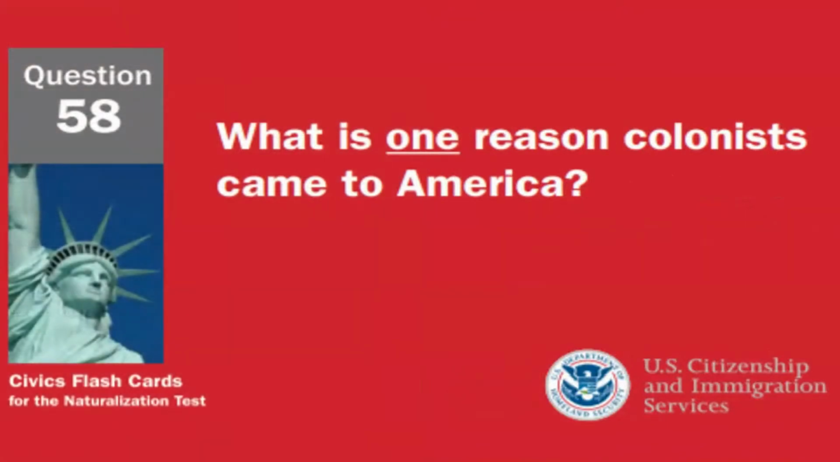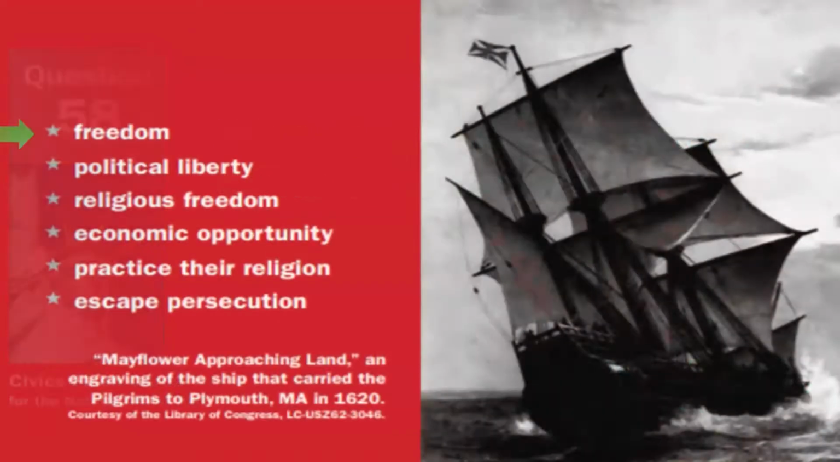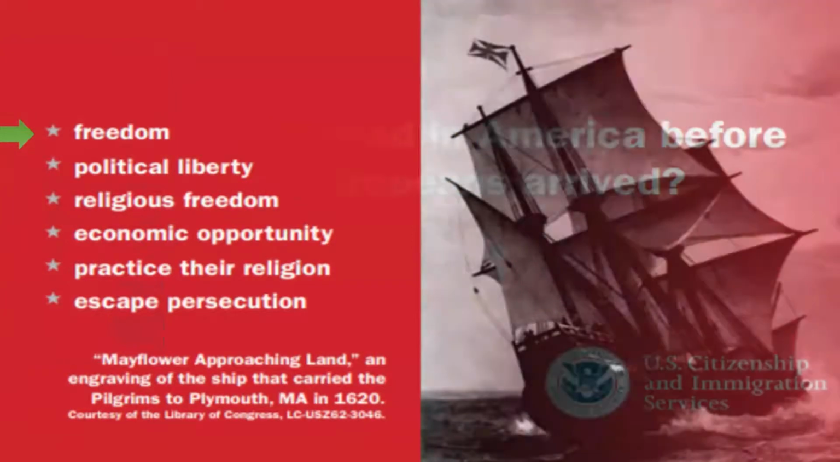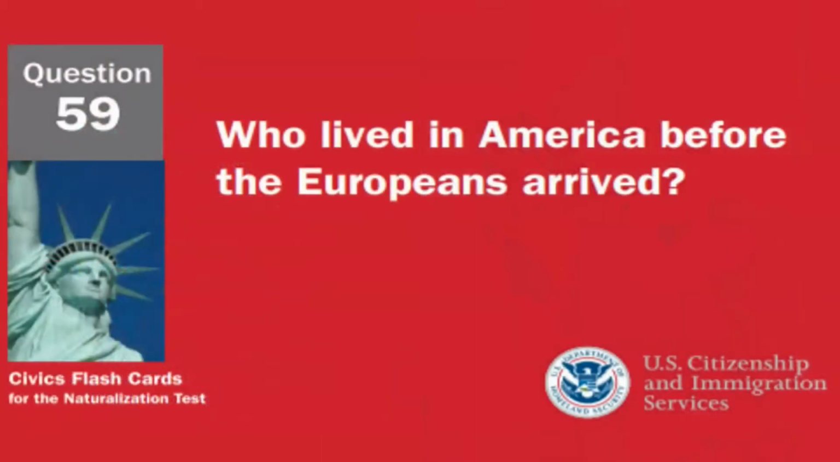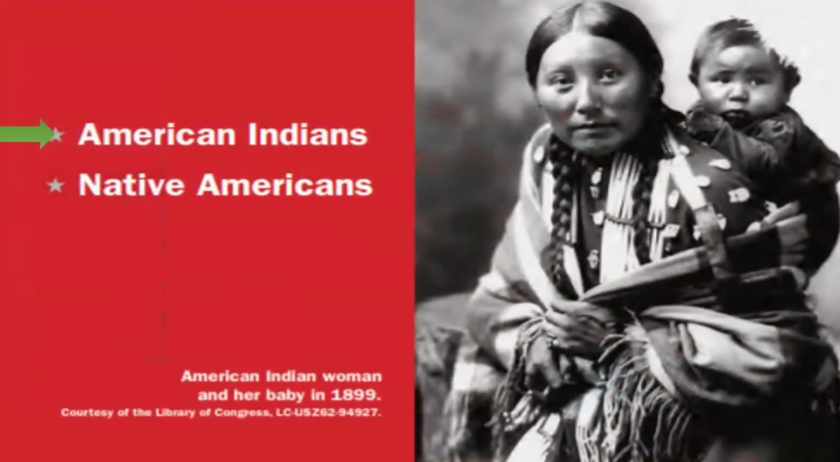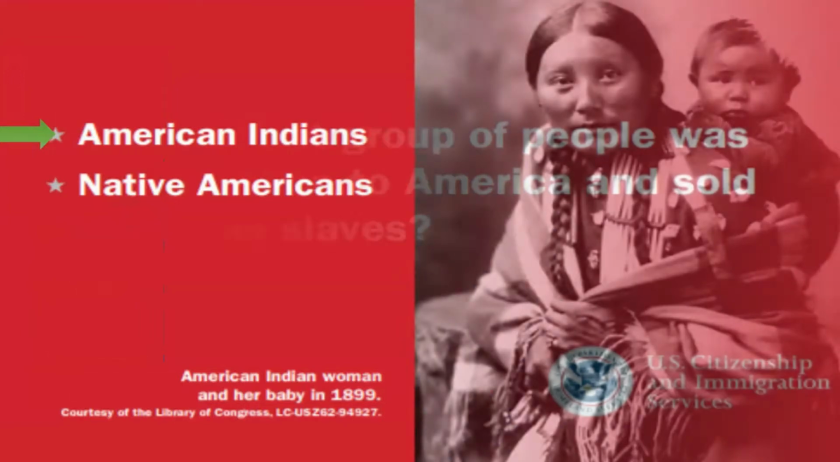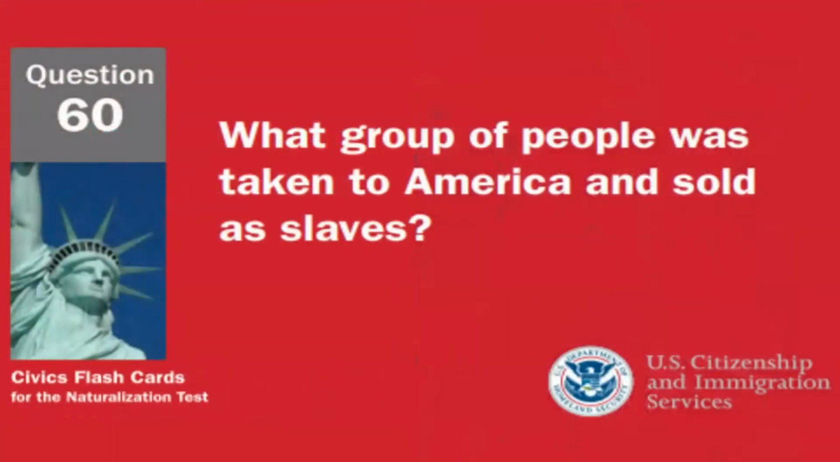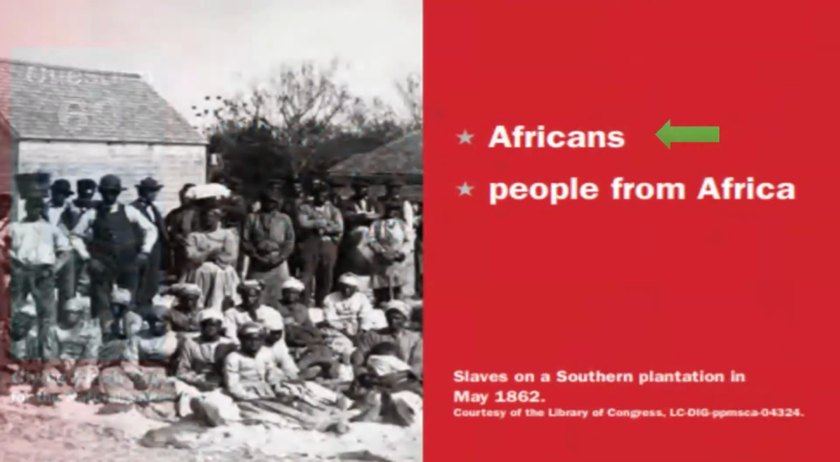What is one reason colonists came to America? One reason colonists came to America is freedom. Who lived in America before the Europeans arrived? American Indians lived in America before the Europeans arrived. What group of people was taken to America and sold as slaves? Africans were taken to America and sold as slaves.